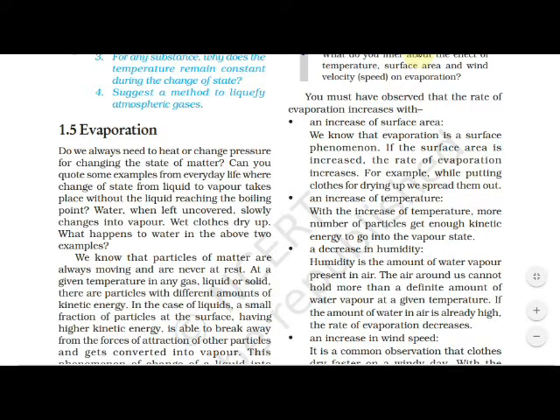When there is already more water in the surrounding area, what happens? The rate of evaporation decreases. Humidity means what? The presence of more water vapors at a given temperature in the air. It is known as humidity. If humidity is high, it means water vapors are high at a given temperature. What happens? Evaporation decreases. In the rainy season, it is regularly seen. Yes or no?